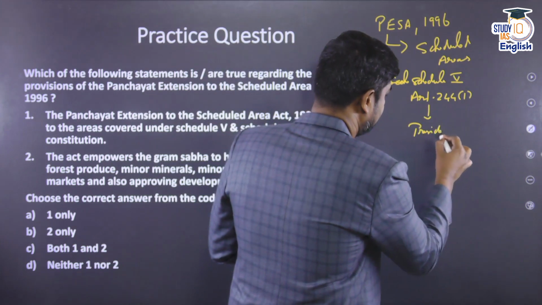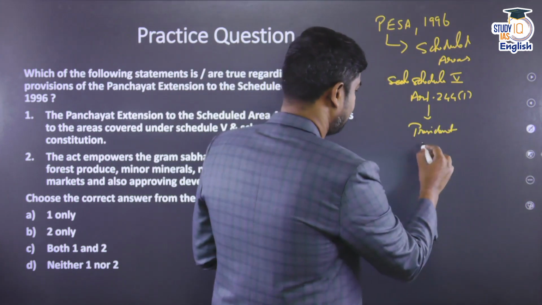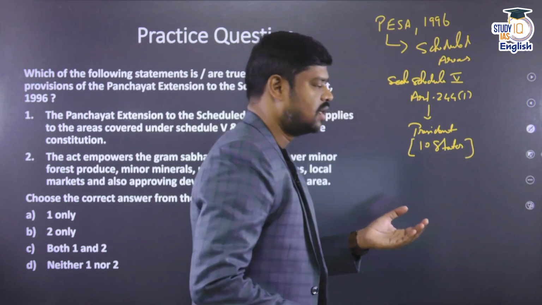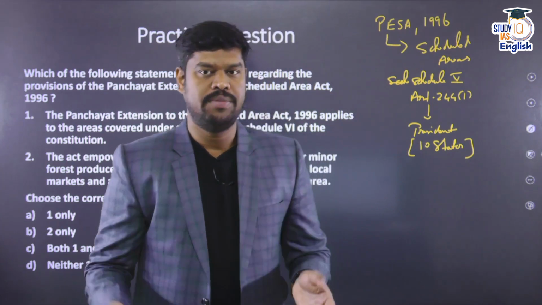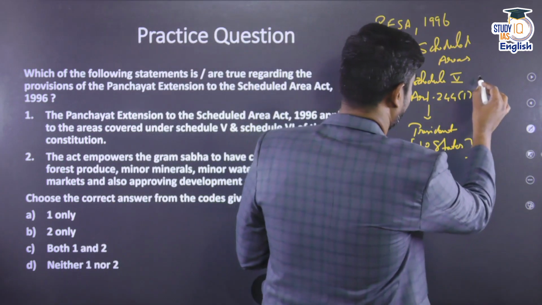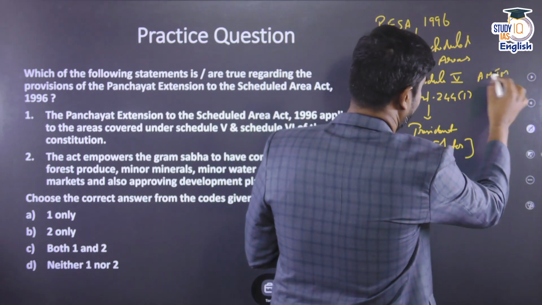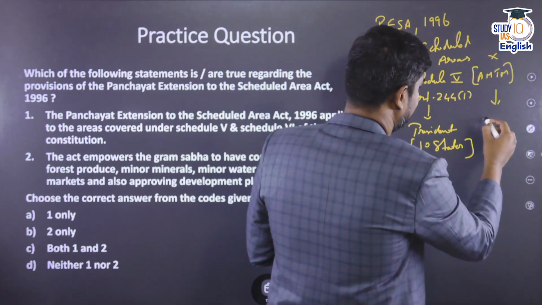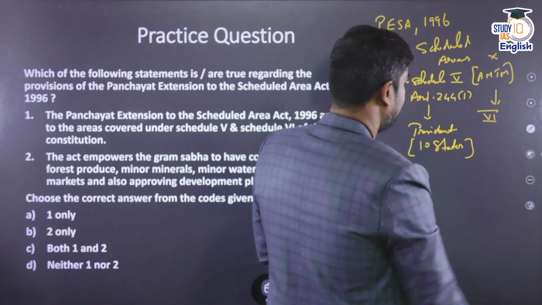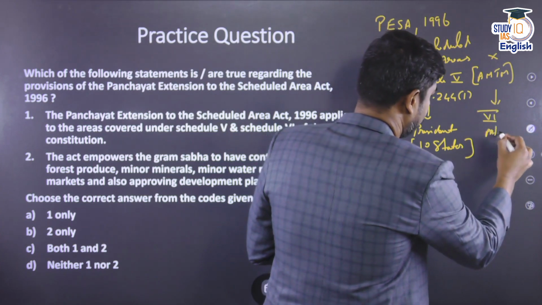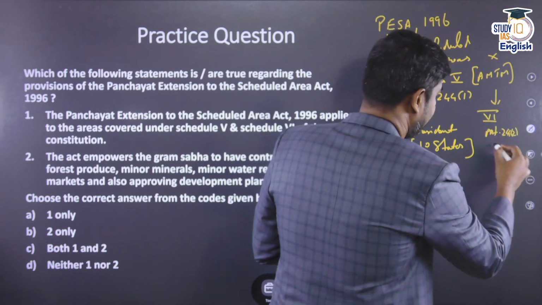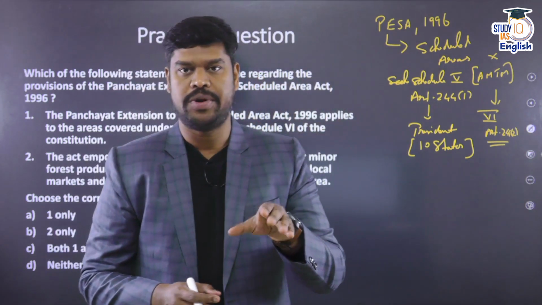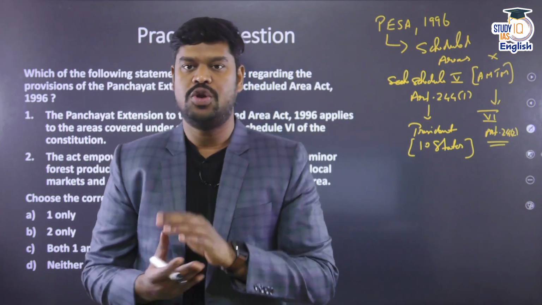The President can declare certain areas to be a scheduled area, and today there are 10 states that are covered under this scheduled area. The only exception is the states of Assam, Meghalaya, Tripura and Mizoram, which will not fall under Schedule 5, because they are protected under Schedule 6 of the Constitution by virtue of Article 244 Clause 2. So apart from these states, if there is a significant tribal population, all those areas within the state can be declared to be a scheduled area.